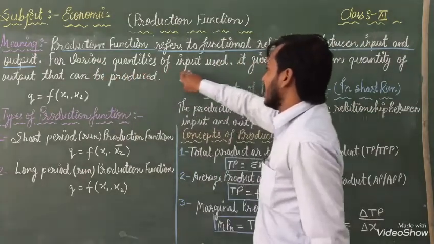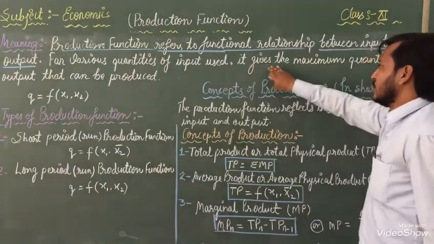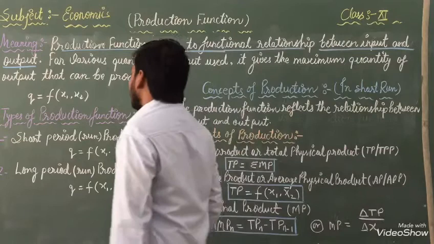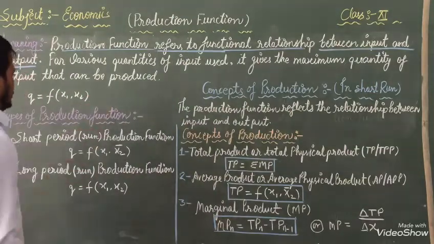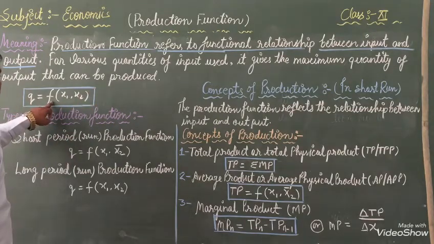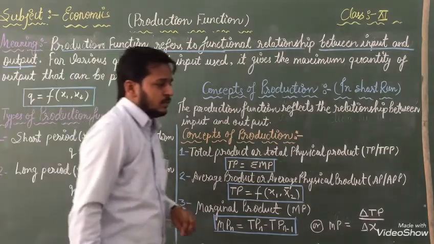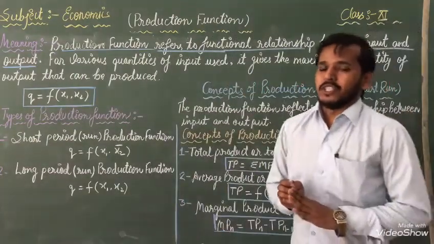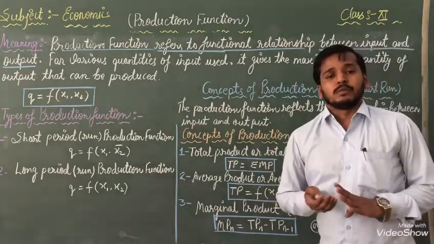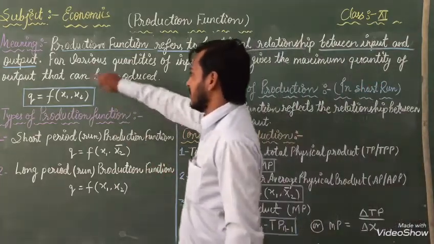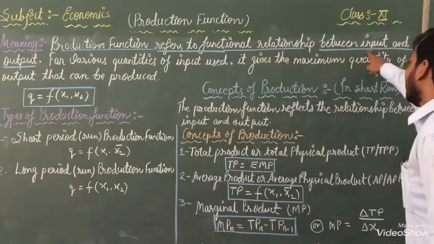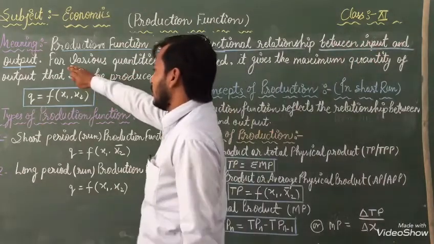For various quantities of input used, it gives the maximum quantity of output that can be produced, means Q equal to F x1, x2. Okay, means with the help of that we can produce a lot of goods and services, and when it comes out, it is output. Once again listen, production function refers to the functional relationship between input and output.